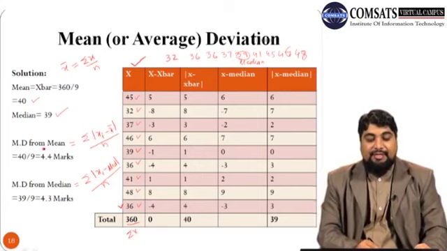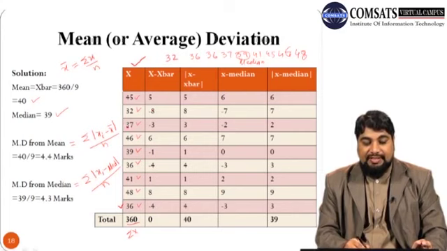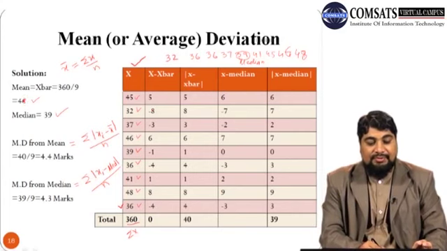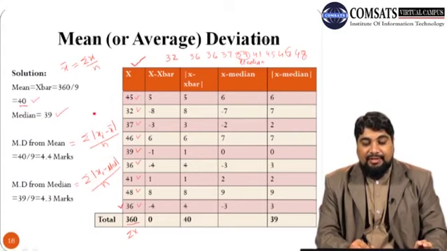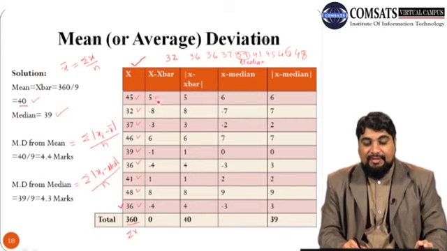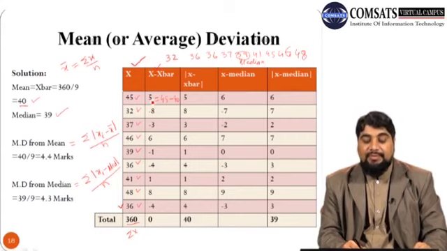Now, in order to calculate mean deviation from mean, we need to subtract this x bar, which is 40, from each observation of x. So construct a new column x minus x bar. x is 45, this first observation, minus x bar, which is calculated as 40. So 45 minus 40, we get 5.